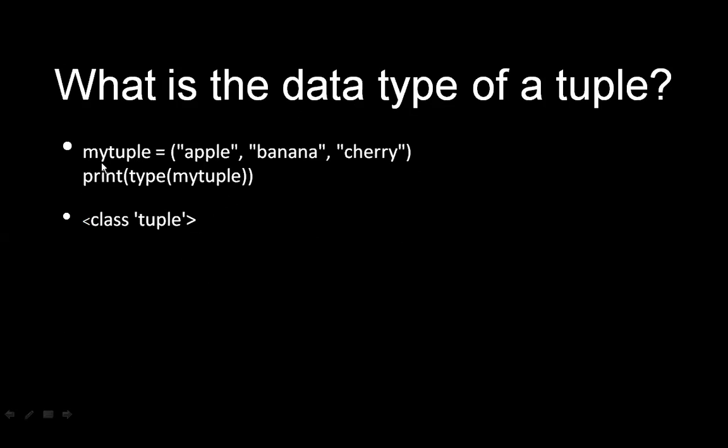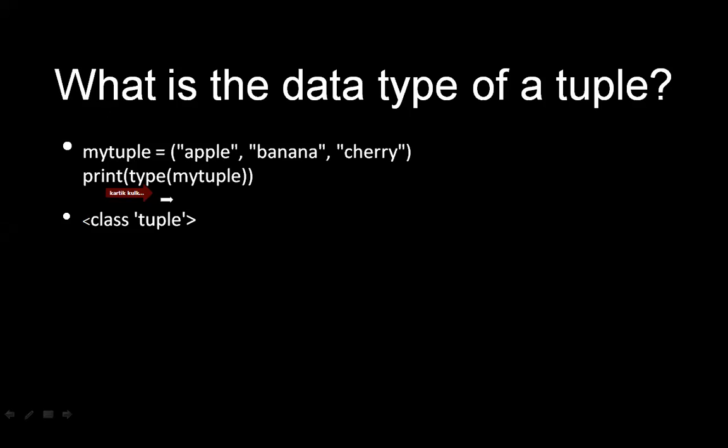In this example you can notice that we have taken the tuple name as my tuple, and I will specify apple, banana, and cherry. These are all the elements belonging to my tuple. What is very important here is the type.